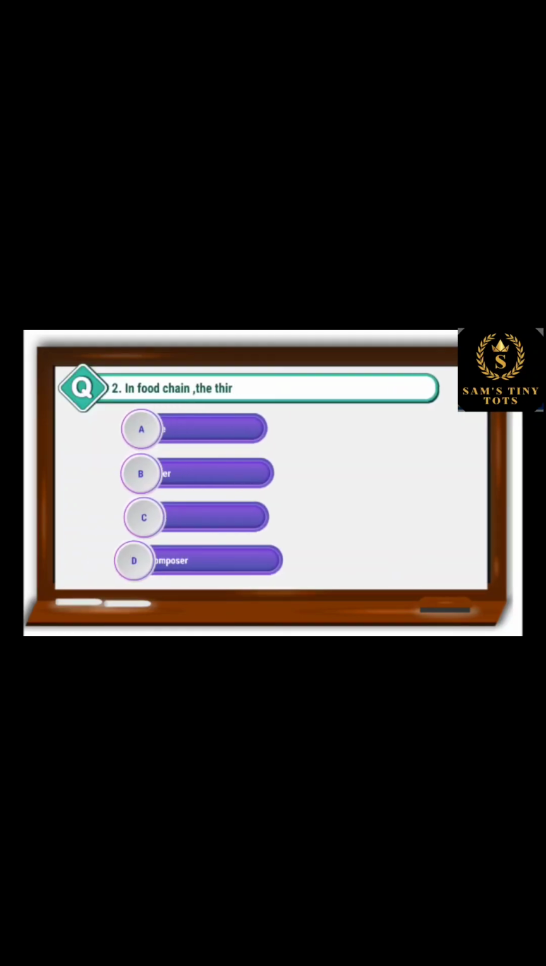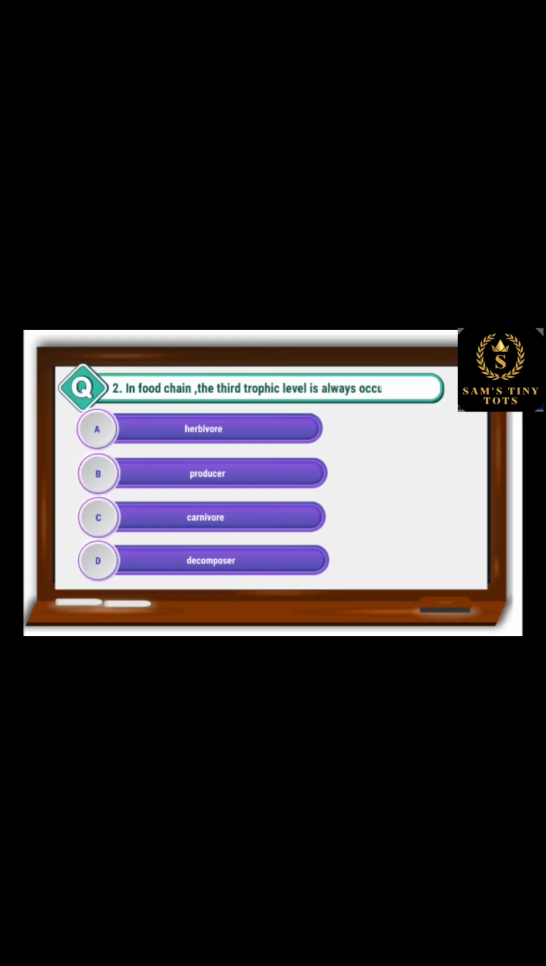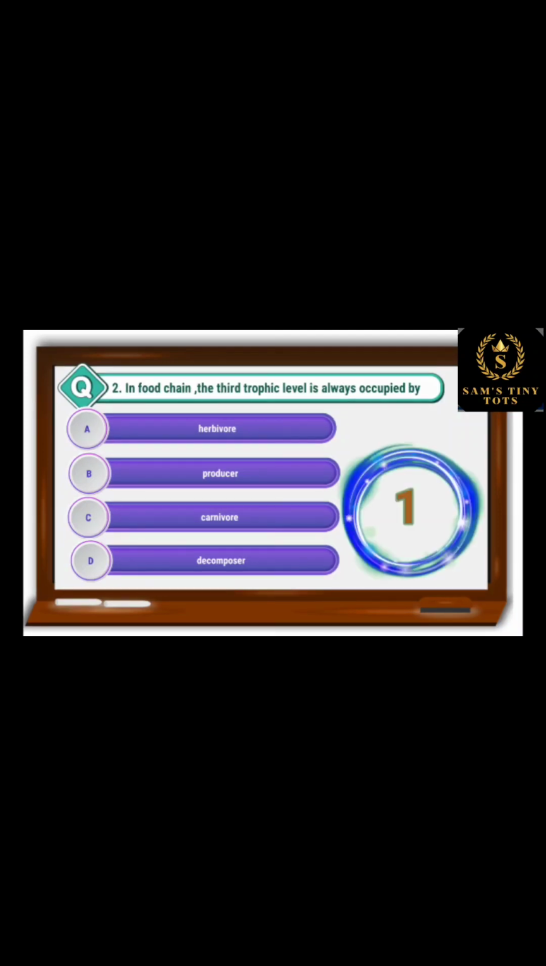2. In a food chain, the third trophic level is always occupied by: option A, herbivore; option B, producer; option C, carnivore; and option D, decomposer. And the correct option is option C, carnivore.